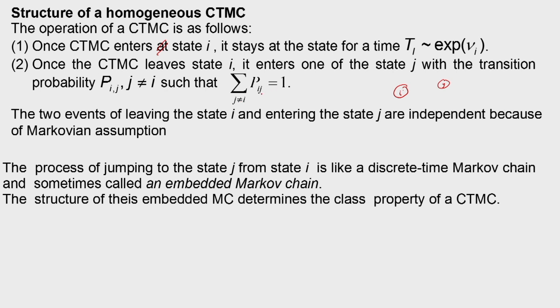So, after leaving state i, it has to go to one of the states j with probability P_ij, such that the summation of P_ij is equal to 1. Also, the events of leaving state i and entering state j are independent because of the Markovian assumption. Now, this process of jumping to state j from state i is like a discrete time Markov chain and is sometimes called an embedded Markov chain.